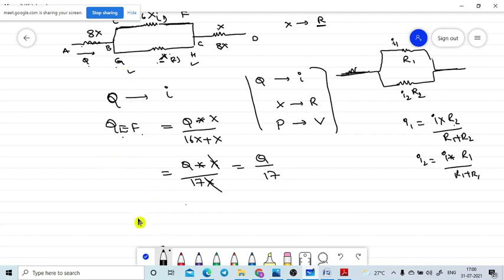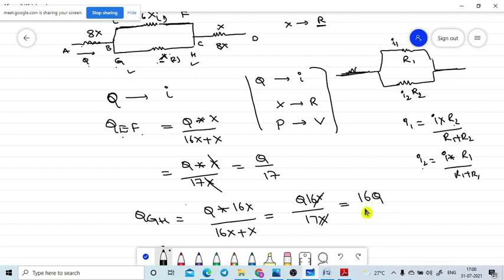The flow rate through GH, in the similar manner, is the total flow rate I2 equal to total flow rate I into R1 divided by R1 plus R2. R1 is equal to 16X, so 16X divided by 16X plus X, where the X2 value is equal to X. That is equal to Q into 16X divided by 17X. X cancelled, that is equal to 16Q divided by 17. Yes, sir. That means this is how much flow rate is coming through pipe EF and pipe GH. These values are coming.